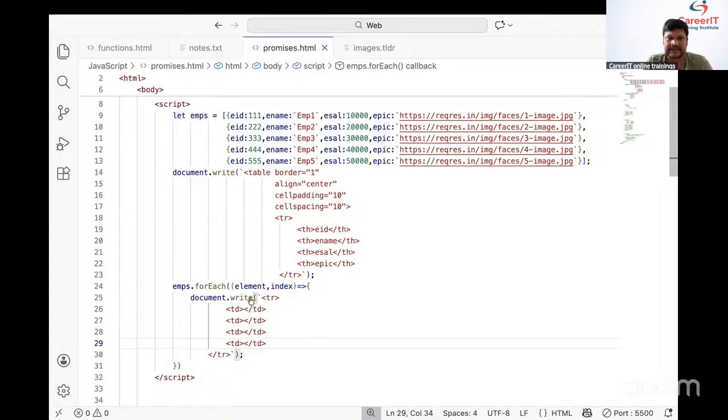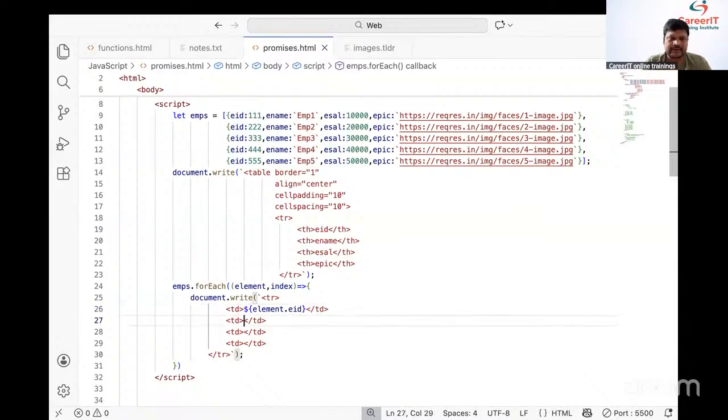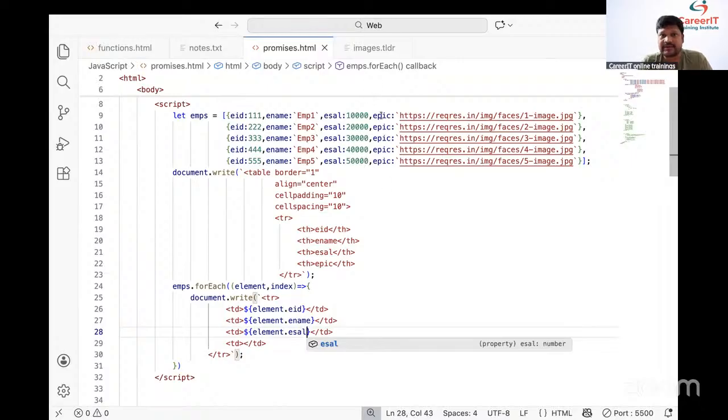Another thing is to print eid. How to print eid? Dollar curly bracket, element dot eid. Next one, dollar curly bracket, element dot ename. Next one, dollar curly bracket, element dot esal. Simply we need to pass element dot esal.